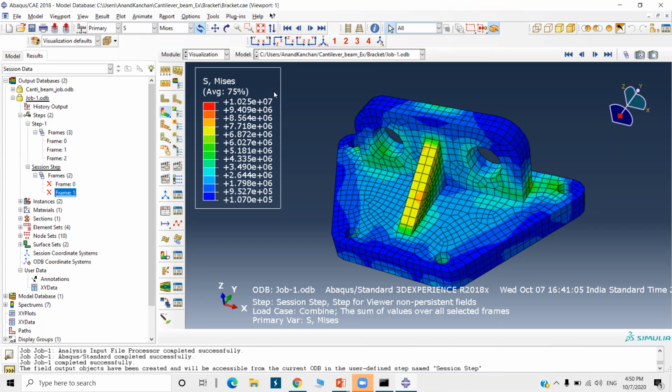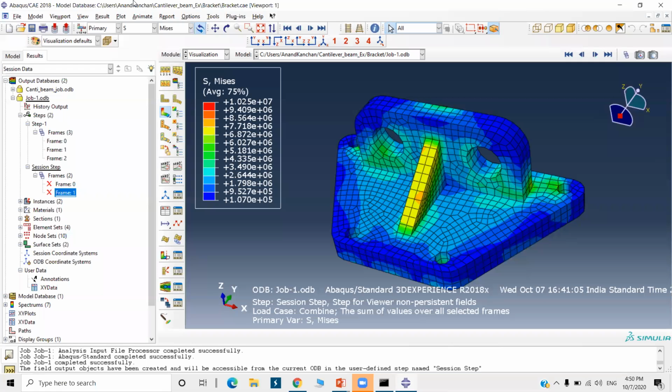Sir, what is the difference between ANSYS and this Abaqus software? See, both are similar softwares, but capabilities are different. Both are used to do analysis or simulation. Abaqus has a better capability to define the contacts, whenever there are multiple bodies coming in contact with each other. Abaqus is also better in solving non-linear problems. Today we have solved just linear static problems, only to make you understand.